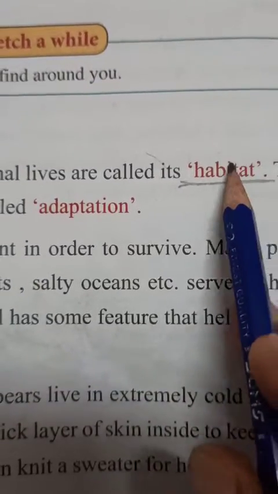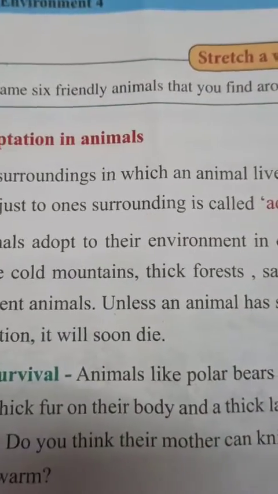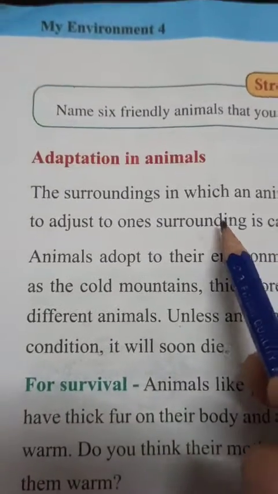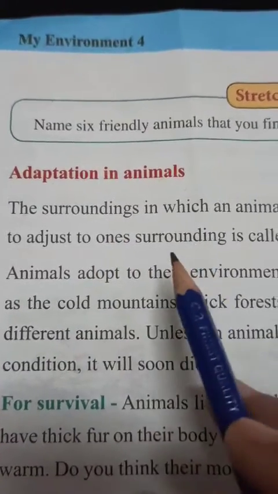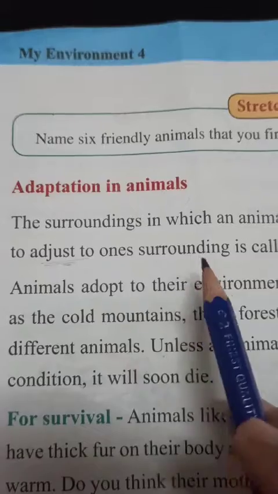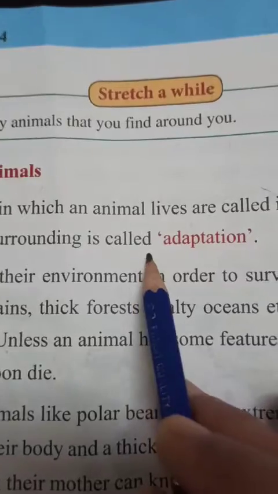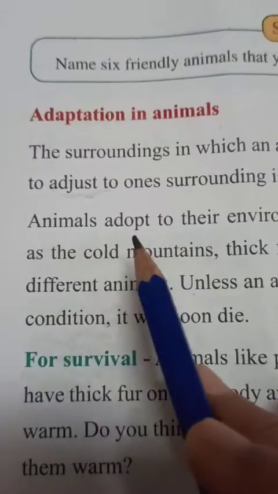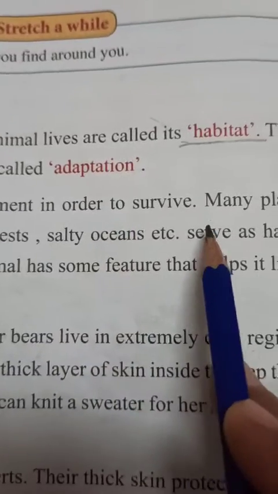To live in that particular habitat, they should have some kind of changes in their body so that they can live properly in their habitat. To adjust themselves according to their surroundings, that process is called adaptation. Animals adapt to their environment in order to survive.